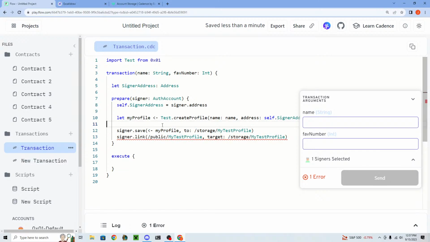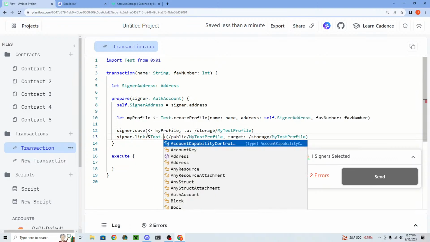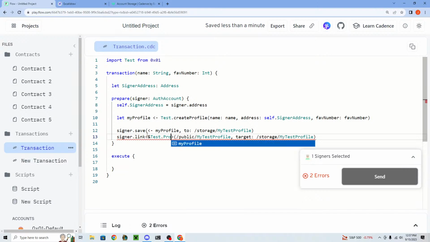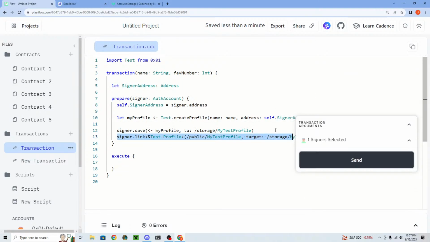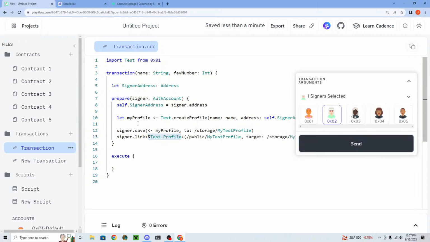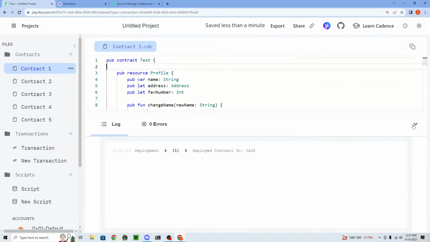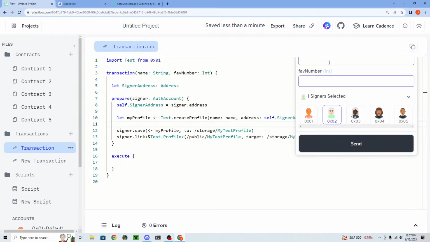Now we have to provide a type here, and the type we're just going to say is test.profile reference. Okay, so when this gets run, this is basically saying that the profile that's stored at this path is going to be publicly accessible. Okay, so we already stored something there, so I actually should just redeploy the contract just to read the thing. And so we're going to store this again. So we're going to say the name is OBO and the favorite number is 7.